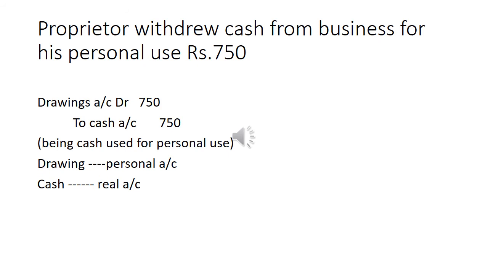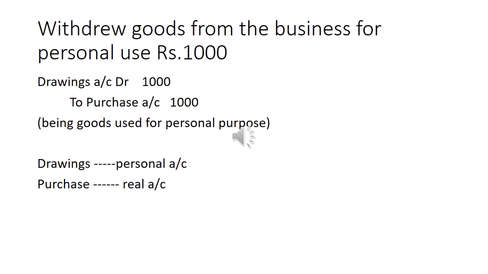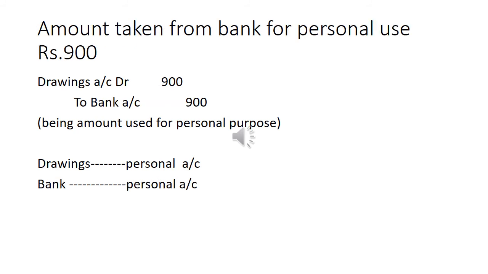Owner takes the amount from the business for his personal use. So drawings account debit to cash. Drawings is also considered as a personal account. Owner takes some goods from business for his personal use. So the entry is drawings account debit to purchase account. Amount taken from bank for personal use rupees 900. Drawings account debit to bank.